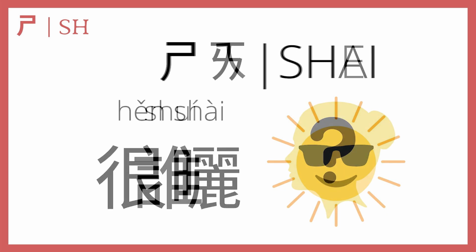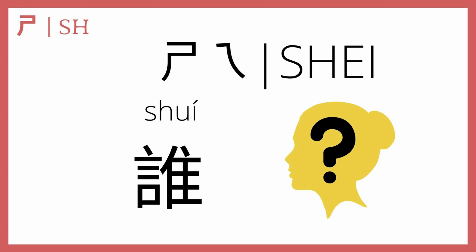Okay, now we have shi plus a, which in the second tone makes 谁, and that means who, as in 你是谁, who are you? 我是谁, who am I? 我是谁, 我在哪里? Who am I? Where am I? Side note, if you look at the pinyin for 谁, you will see that it can be spelled S-H-E-I or S-H-U-I. So S-H-E-I 谁 or S-H-U-I 谁.